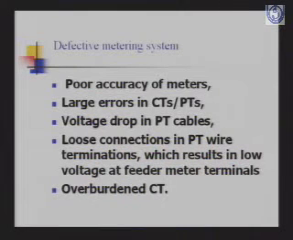The defective metering system, which I said, could be due to the poor accuracy of meters. The electromechanical meters used to get very sluggish over time. There could be an accuracy problem of 30 to 40%. Large errors in CTs and PTs, voltage drop in the PT cables, loose connection in PT wire terminations, which result in low voltage at feeder meter terminals, or an overburdened CT.